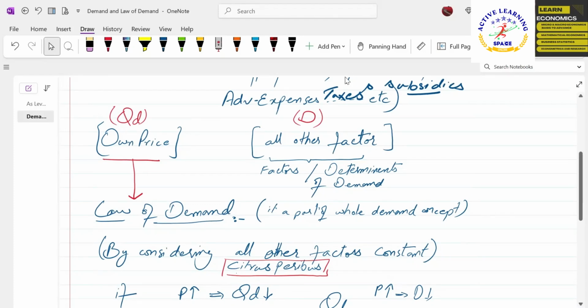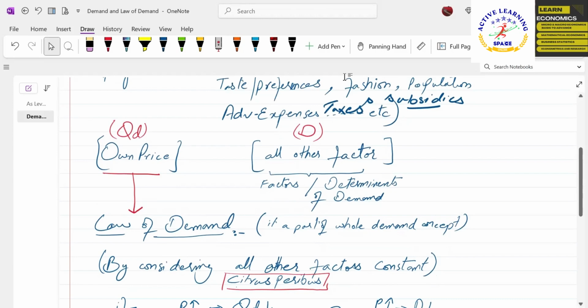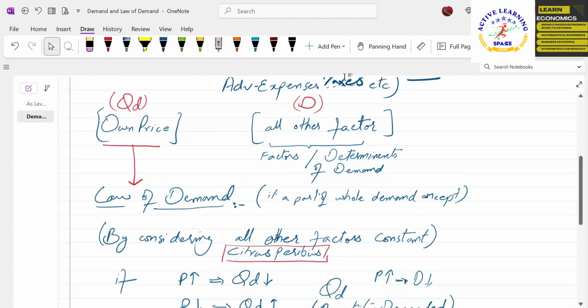What is the law of demand? The law of demand is a part of the whole demand concept. The law of demand means that, considering all other factors constant, the factors we have discussed just before this, we are considering as constants. We say ceteris paribus. Ceteris paribus is a Latin phrase. It has the same meaning: considering all other factors constant.